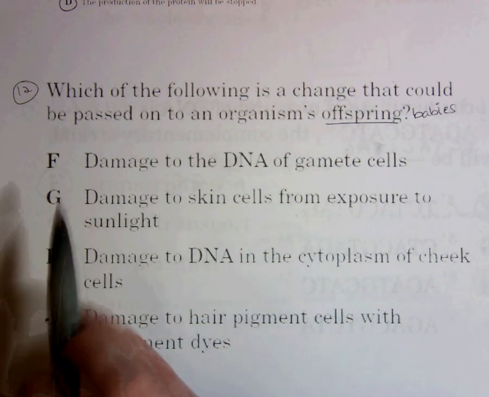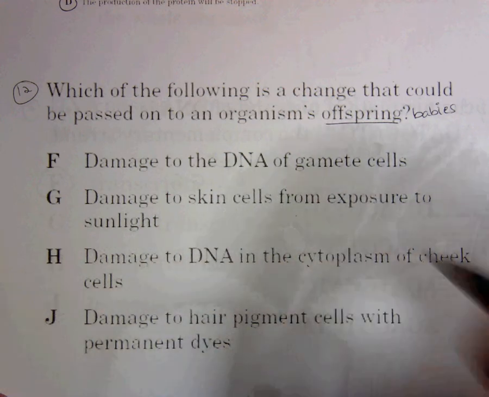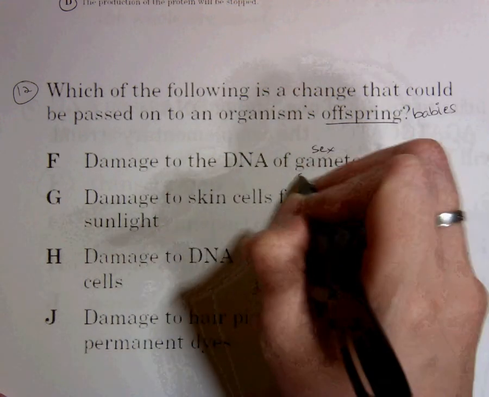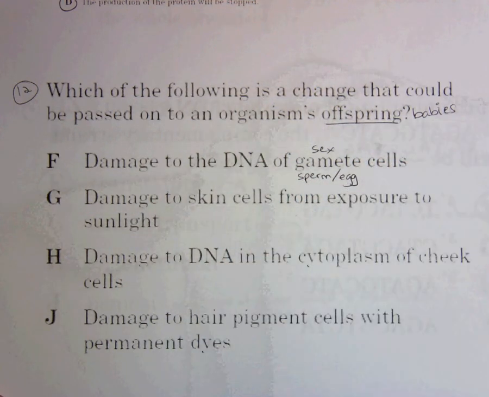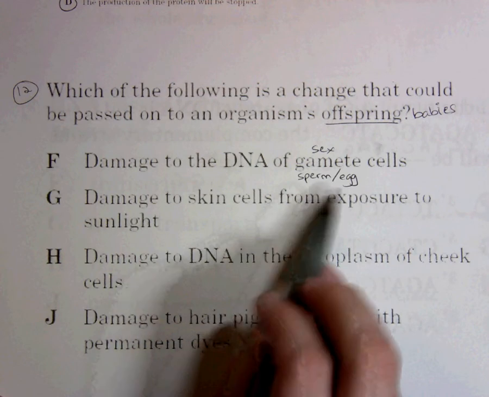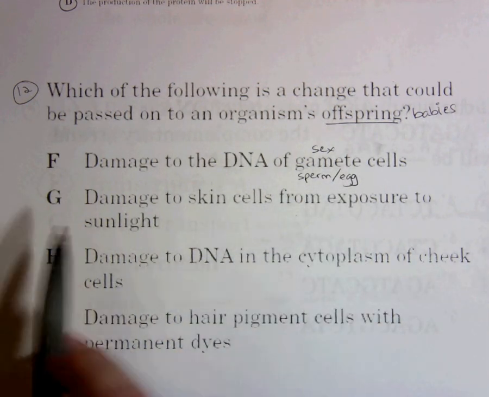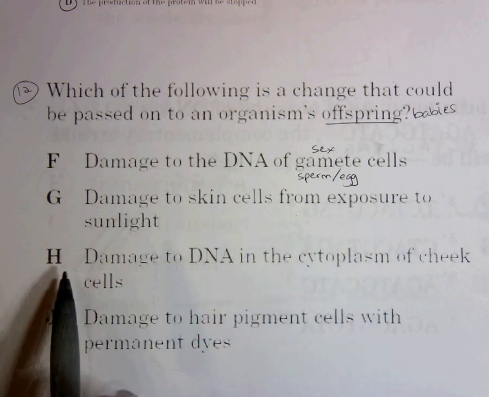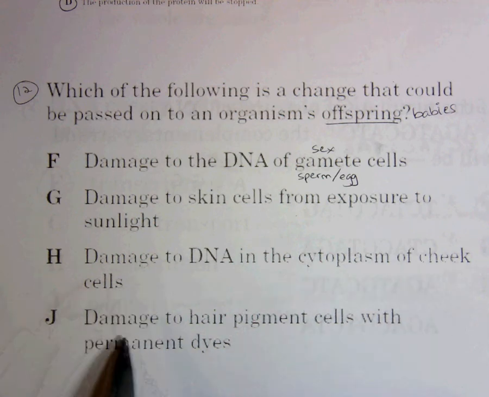So I look at F. Damage to the DNA of gamete cells. A gamete cell is a sex cell. So we're talking about sperm or egg. We are talking about the male and female sex cells of an organism. G, damage to skin cells from exposure to sunlight. H, damage to DNA in the cytoplasm of cheek cells. Or J, damage to hair pigment cells with permanent dyes.